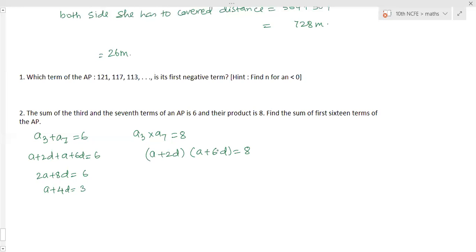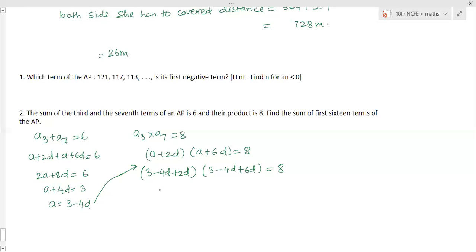Now don't multiply here. Why I'm solving this question is to tell you the simple method. Don't multiply a into a, you will get a square and all those, that will be much more difficult. So to make it easier, find the value of a here. That is 3 minus 4d. Substitute this value in this equation: 3 minus 4d plus 2d, 3 minus 4d plus 6d is equal to 8.